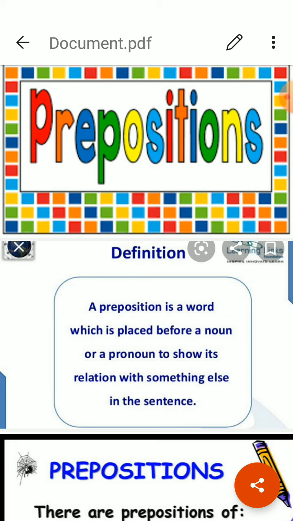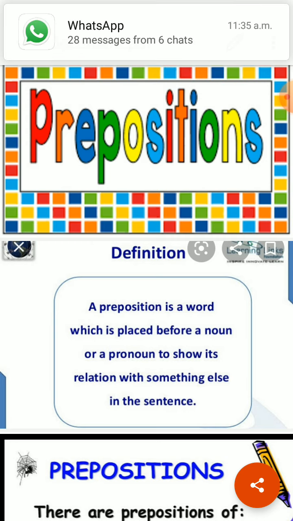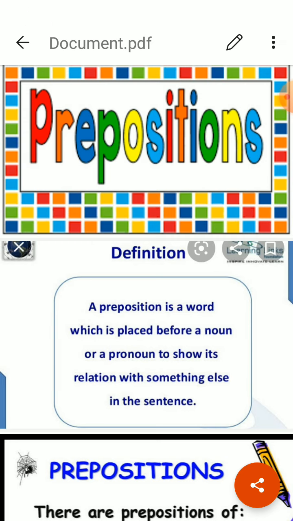For example, Ram has acted against Sham. We are standing outside the gate. His safe was full of money. Here against, outside, full. These are the prepositions.